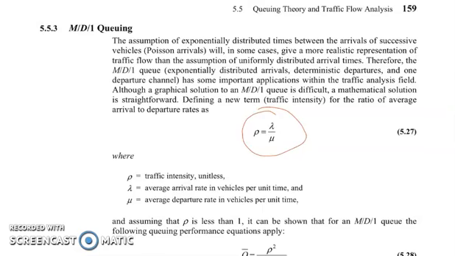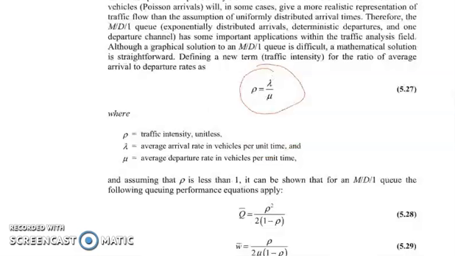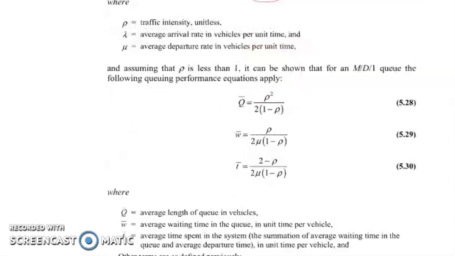Lambda is the average arrival rate in vehicles per unit time, and mu is the average departure rate in vehicles per unit time. If we assume here that our rho, or traffic intensity, is less than 1, we can have our queuing performance equations for our M/D/1 queue.